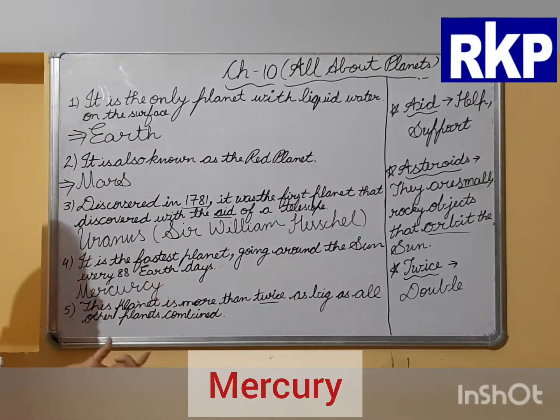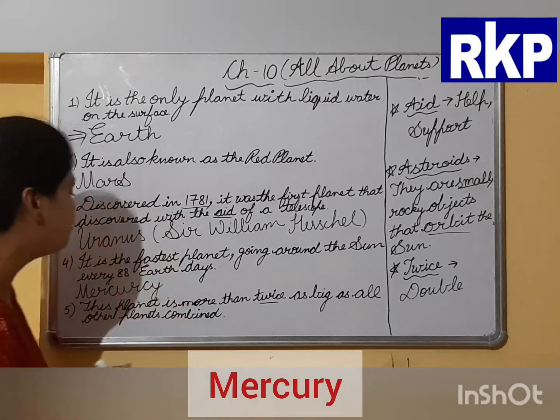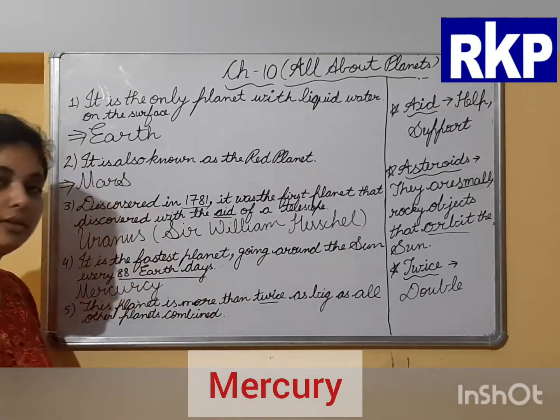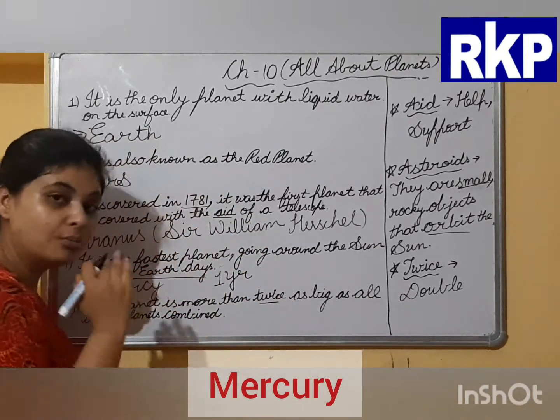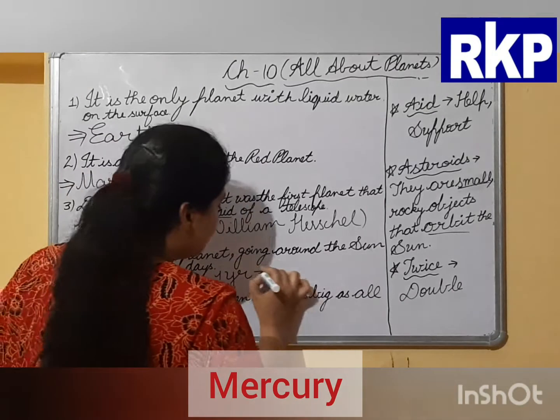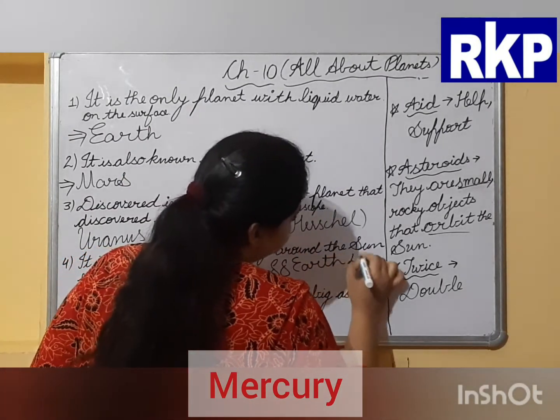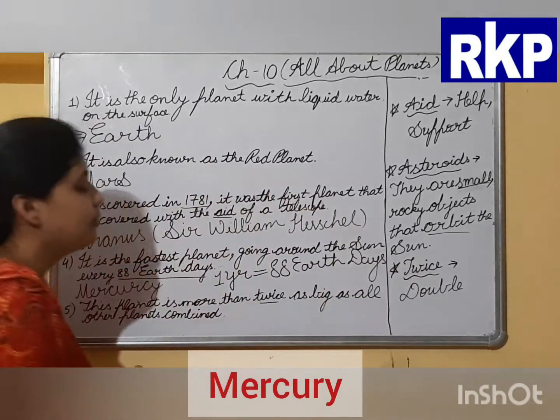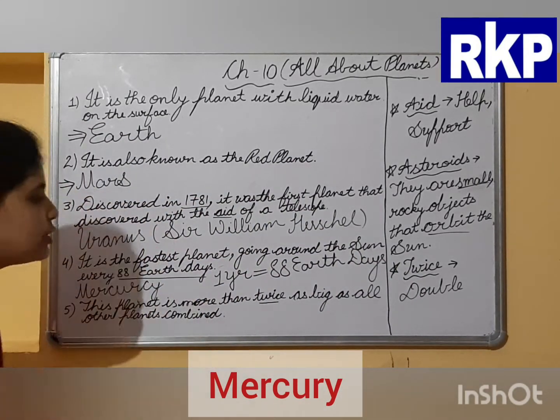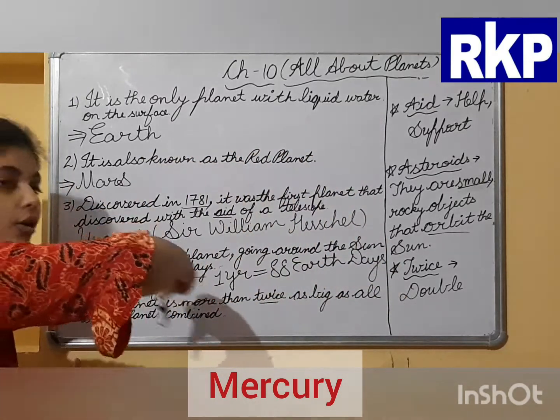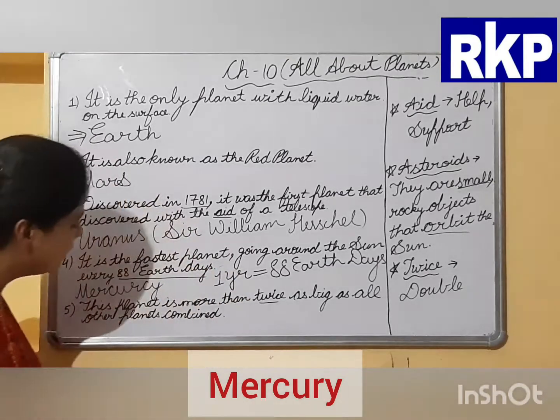Because it is the fastest planet, it orbits around the sun once every 88 Earth days. That means one year on Mercury is equal to 88 Earth days, right? Because it is the closest and fastest planet, it orbits around the sun once every 88 Earth days.